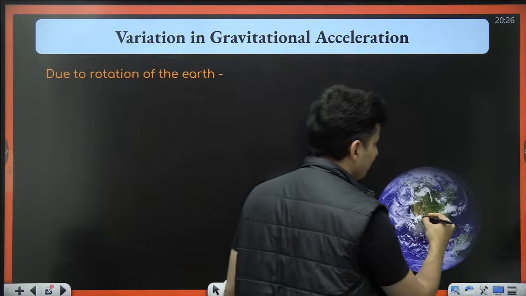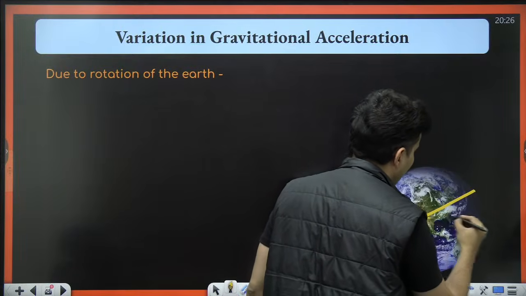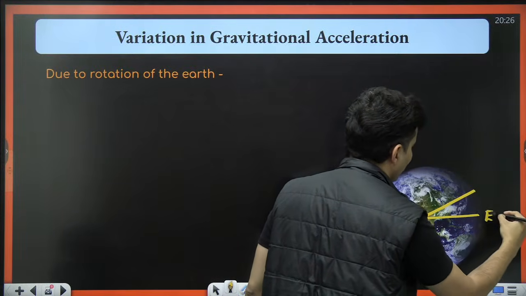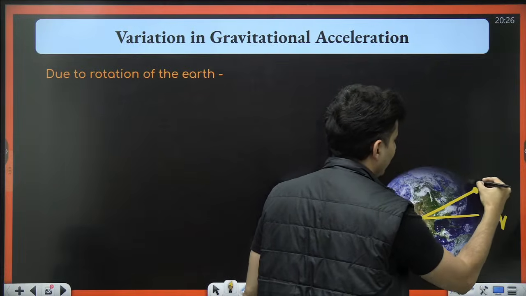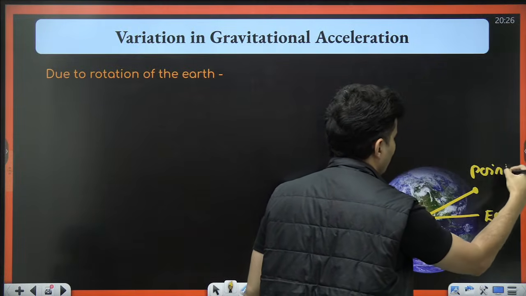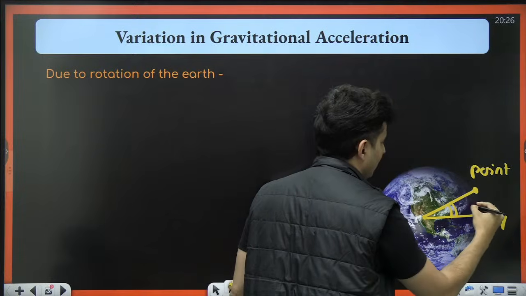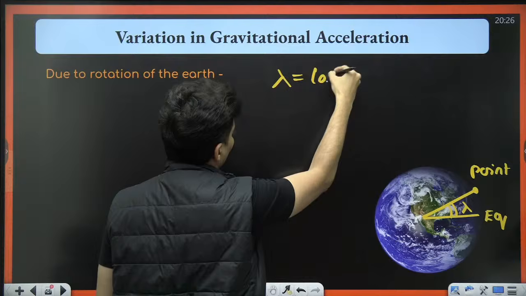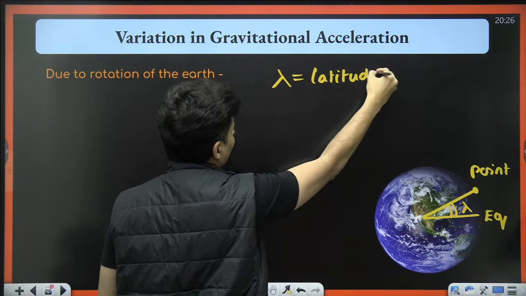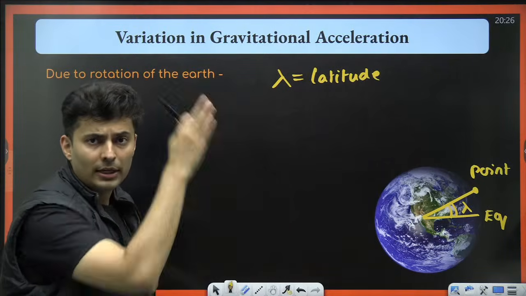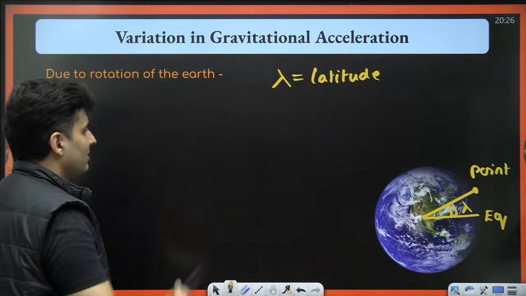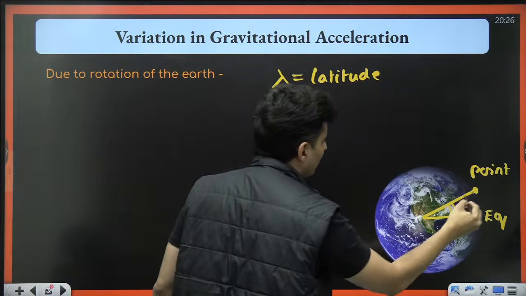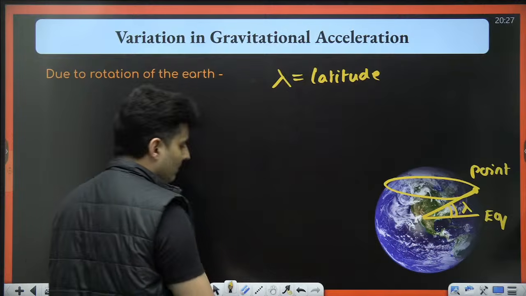If you are at a latitude, this is your equator, this is the point where you are at, this is lambda, the latitude angle. Lambda is the latitude of that place. You remember geography, you have studied longitudes and latitudes, that's the same latitude. At all these points, the latitude will be the same, correct?